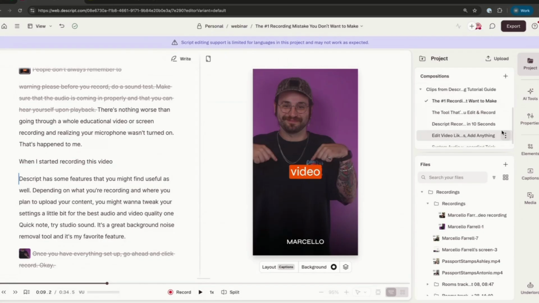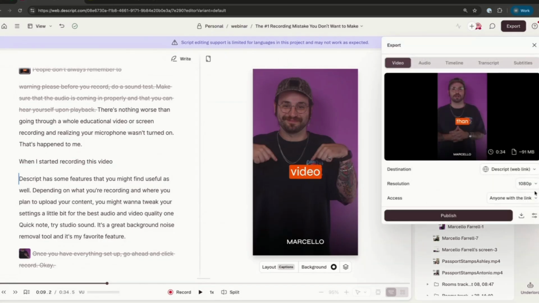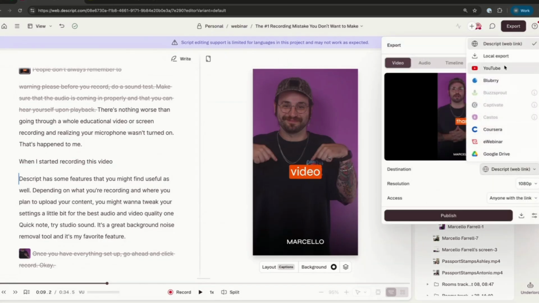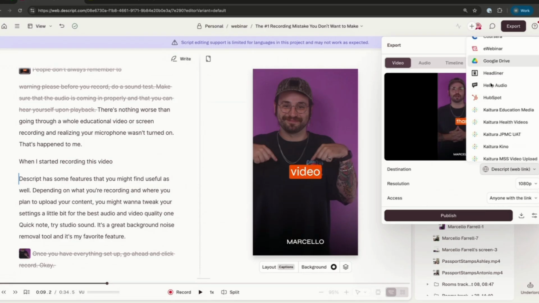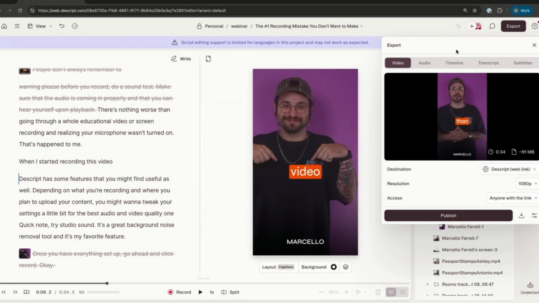Here I can take them each to their own social media, or we have an option under export here to go right to YouTube. So we can export directly to that social network, or if you have other ones, we have a list of some other options here. There's some good examples of our export options once you have your clip edited.